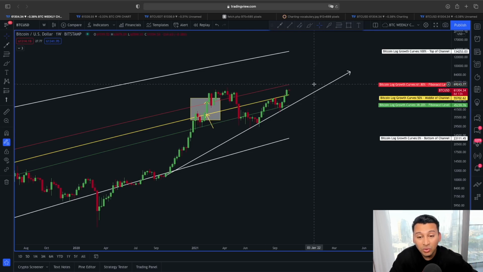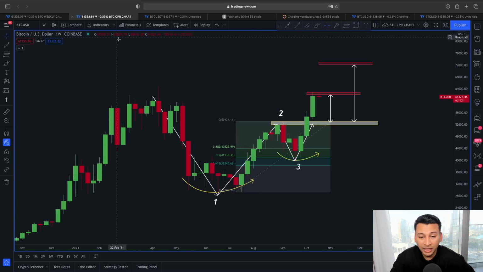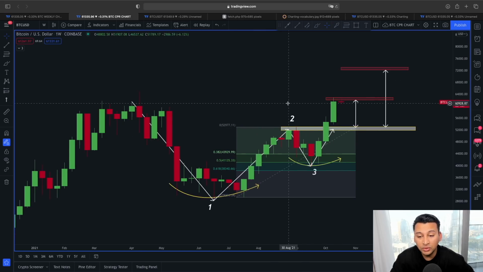That means the new all-time high could be on the line here for Bitcoin in a weekly time frame, because looking at this using a different scenario, which is known as the 1 2 3 reversal pattern.